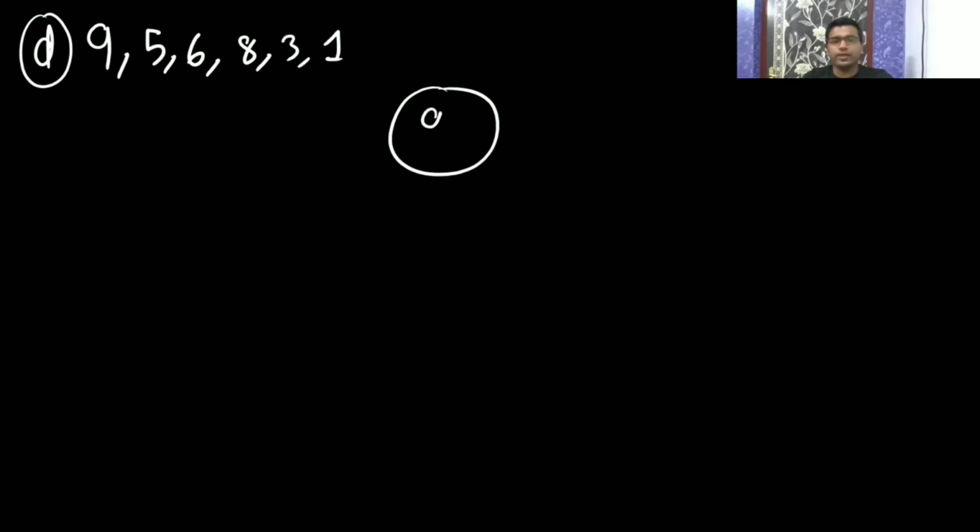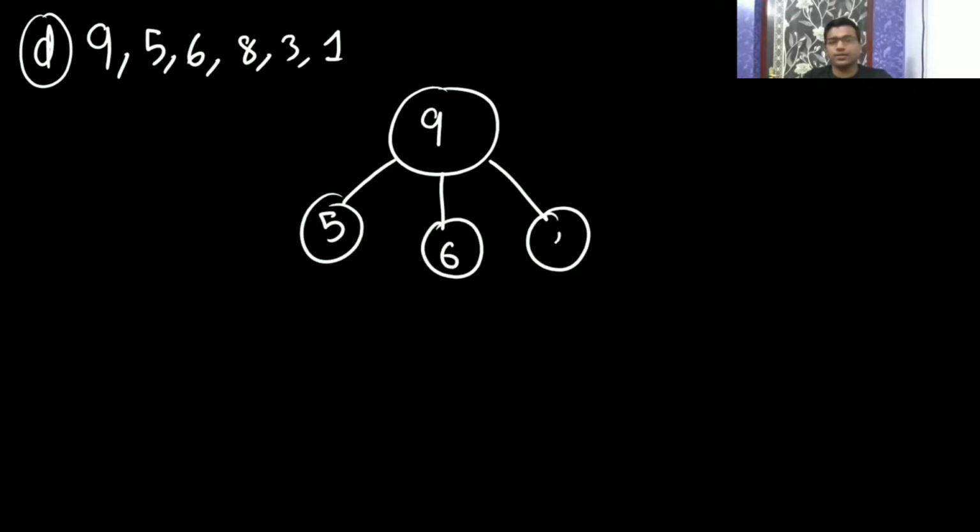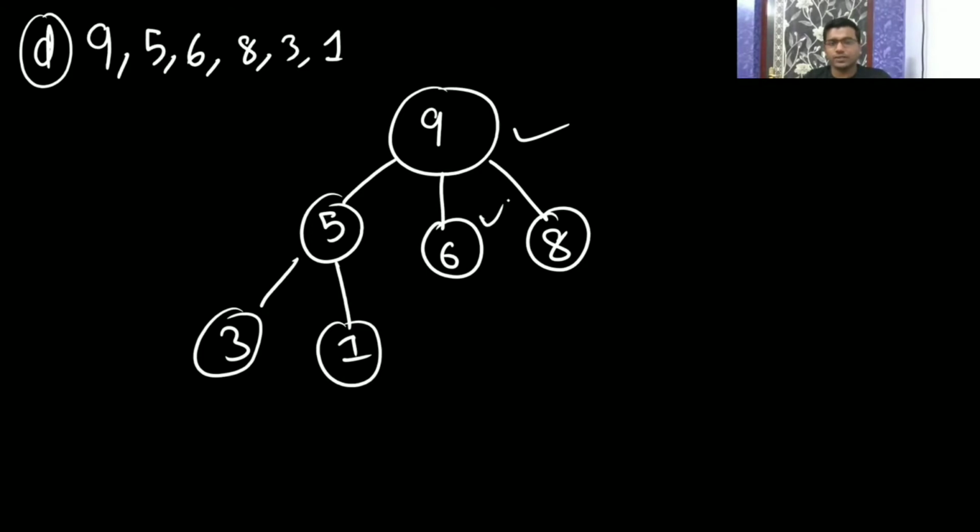So 9 will be here, then 5, then 6, then 8, then 3. So 5 is maximum, 6 is maximum, 8. Is it clear to all of you?